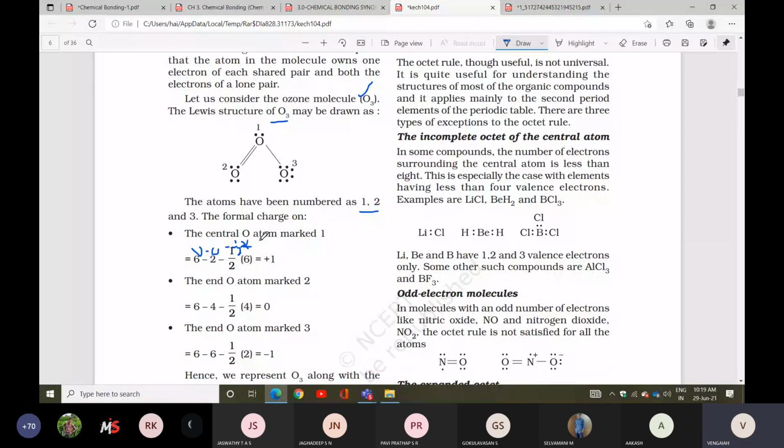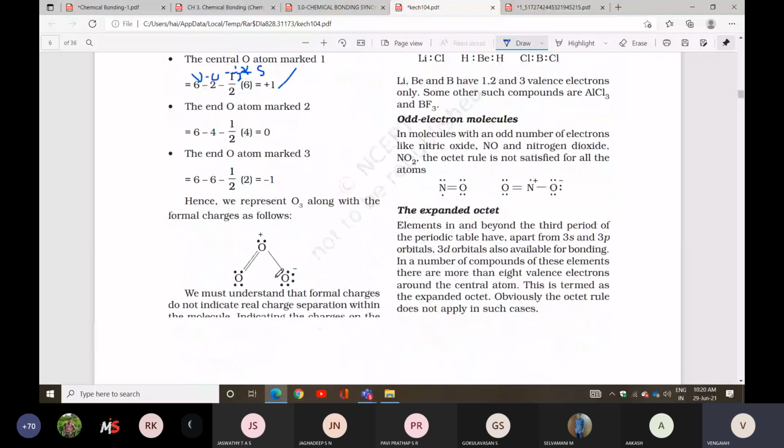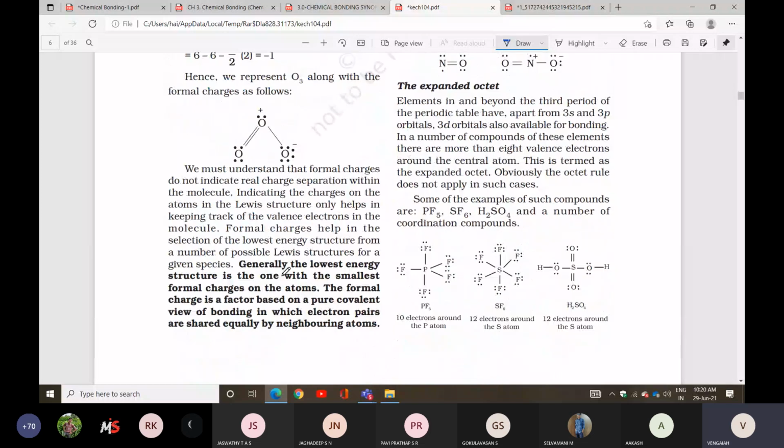So what is the use of formal charge? It identifies the charge on each atom. Generally O3 is a molecule whose overall charge is 0, but in O3 there are 3 oxygens, so what is the charge on each oxygen? Even HNO3, nitric acid, is 0 overall, but what is the charge on each hydrogen, each nitrogen, each oxygen? So it gives the charge of each individual atom.